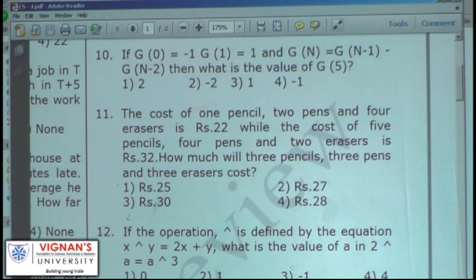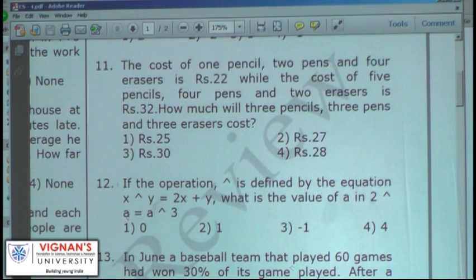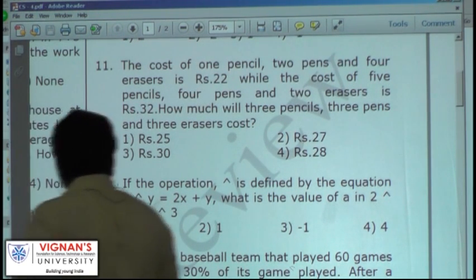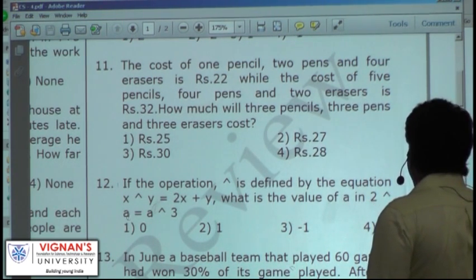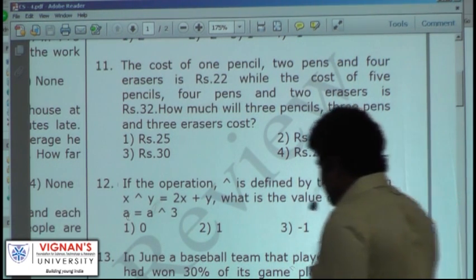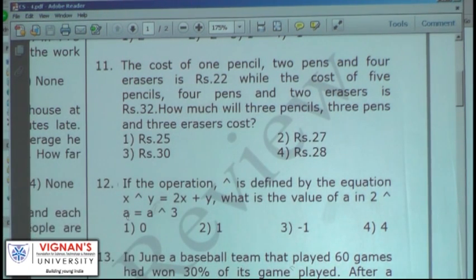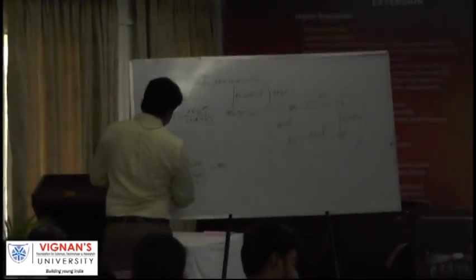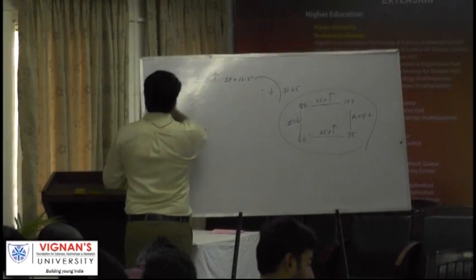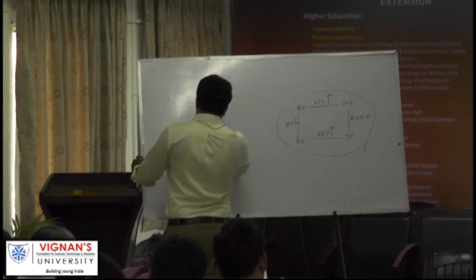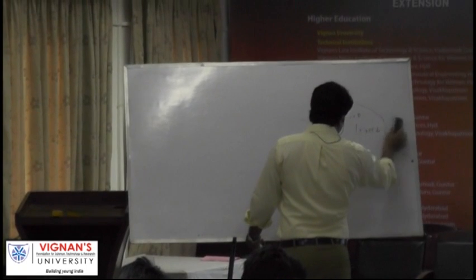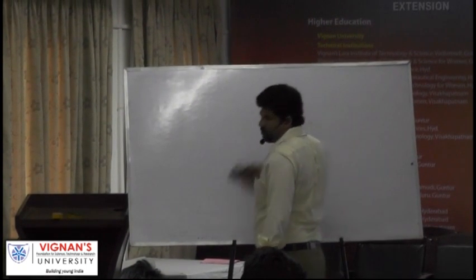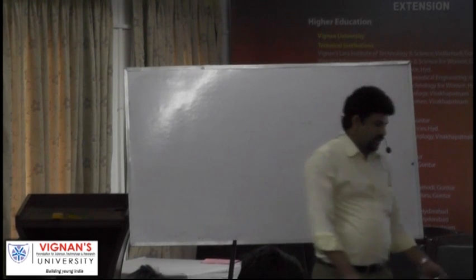One pencil, 2 pens and 4 erasers is rupees 22, while the cost of 5 pencils, 4 pens and 2 erasers is rupees 32. How much will 3 pencils, 3 pens and 3 erasers cost? 20? How 27? How many linear equations are there? 2. But in how many variables? How can you solve an answer like that?